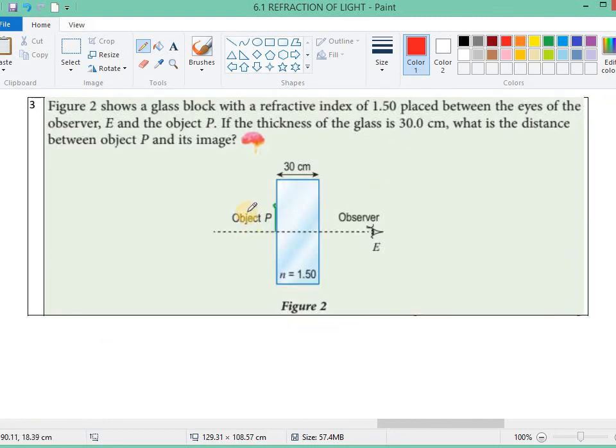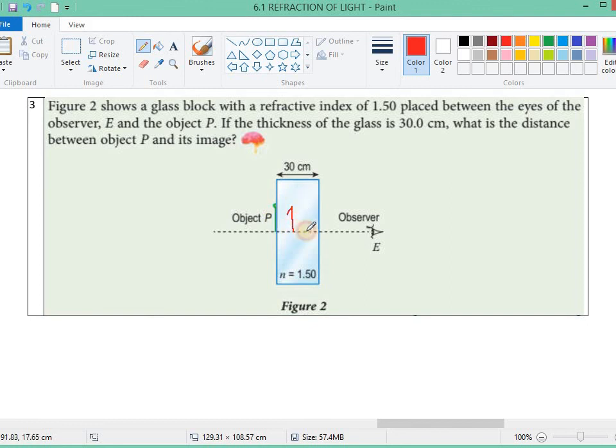Okay, so number 3, figure 2 shows a glass block with a refractive index of 1.5 placed between the eye of the observer and the object P. If the thickness of the glass is 30 centimeter, what is the distance between object P and its image? So the image will be nearer to the observer.